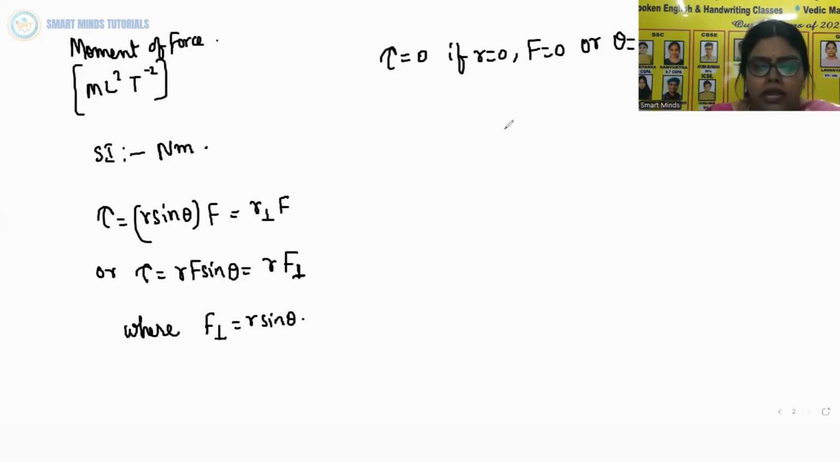One may note that since r cross F is a vector product, the properties of a vector product of two vectors apply to it. If the direction of F is reversed, then the direction of the moment of force is reversed. If directions of both r and F are reversed, then the direction of the moment of force remains the same. So this is all about torque. Now let us understand what is angular momentum of a particle.